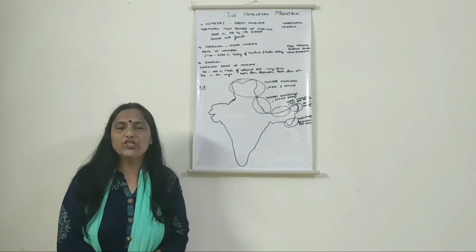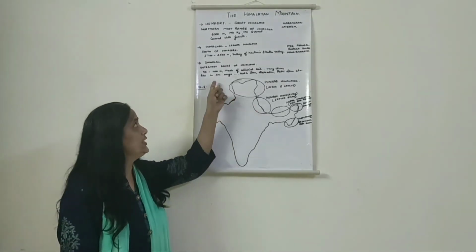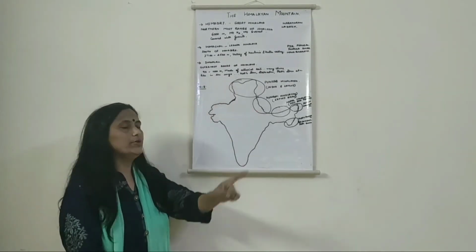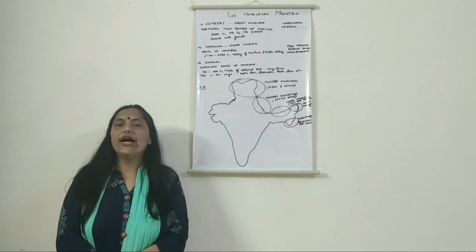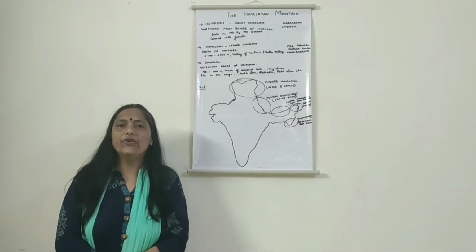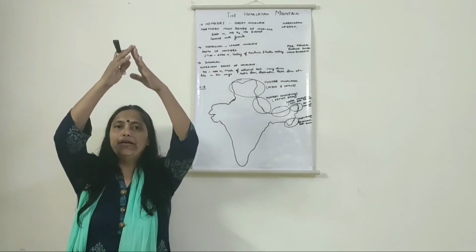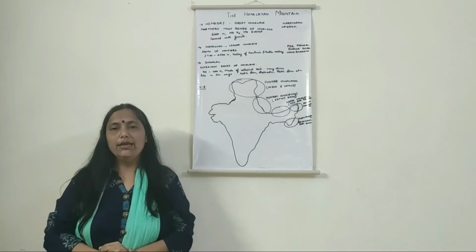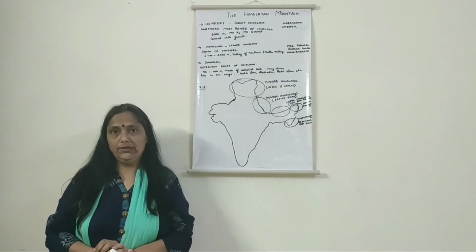The last division of this Himalayan region is the outermost, that is the Shivalik range. The average height of this range is 900 to 1100 meters. They are not very high as compared to the Himadri as well as the Himachal. We find here the prevalence of dunes.